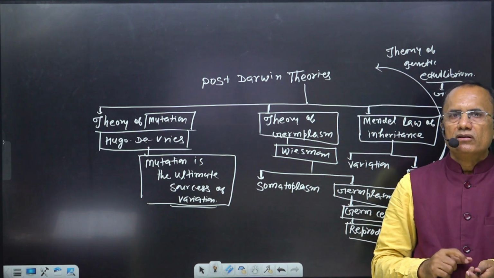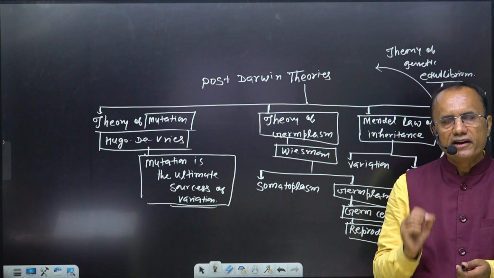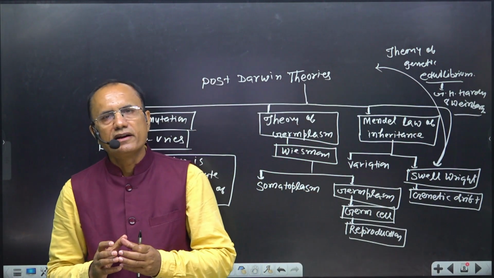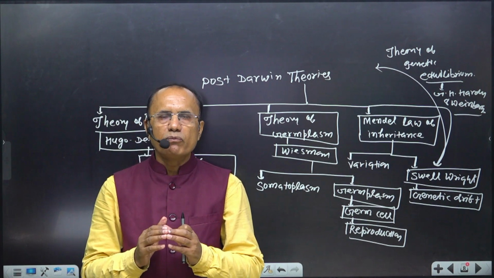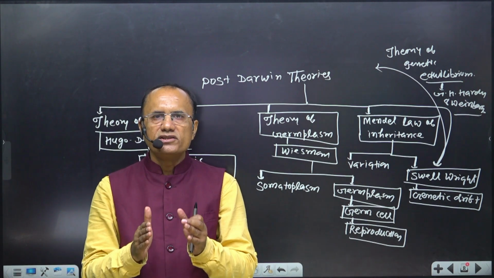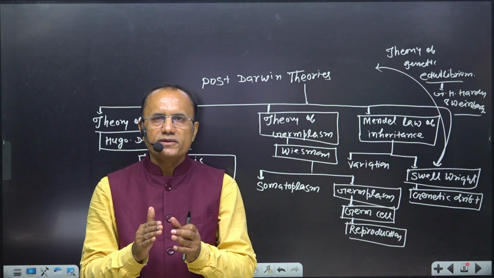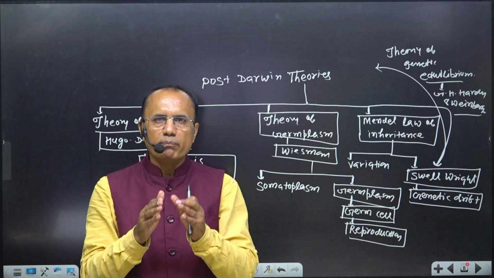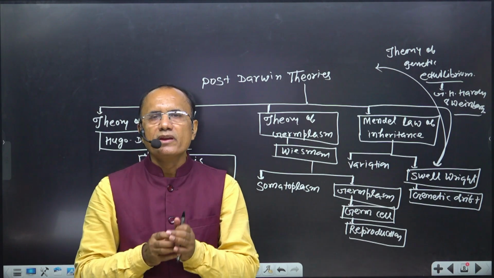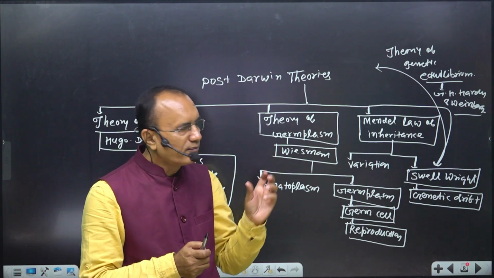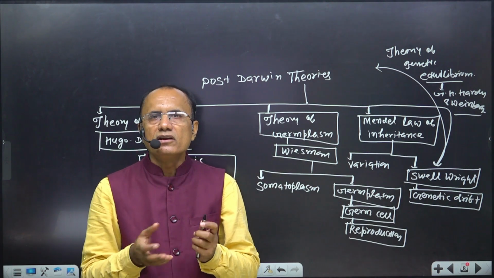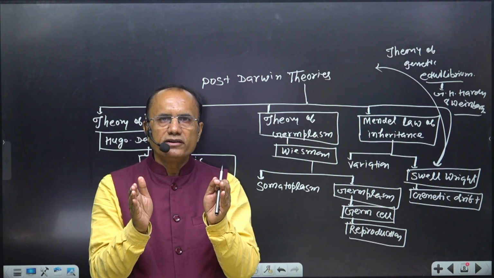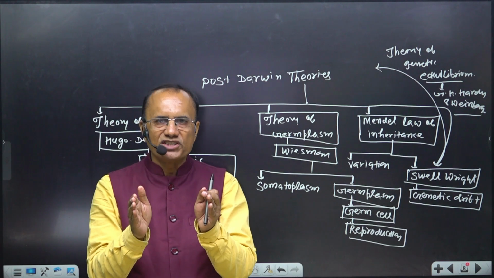Hardy and Weinberg said that in some conditions a population is in genetic equilibrium, and some factors are important for the breaking of that genetic equilibrium. When that genetic equilibrium breaks, then evolution happens. So these are the important theories related to Darwinism and post-Darwinism.